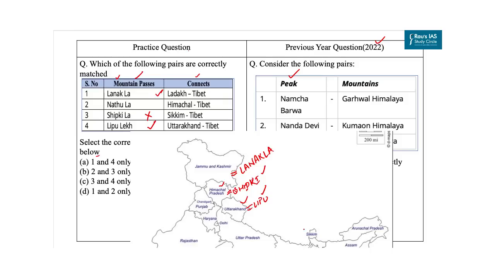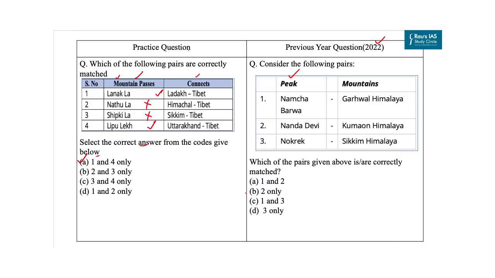And the last one is Nathula Pass. It is a mountain pass in the Dongkya range of the Himalayas between Tibet and the Indian state of Sikkim. So our second option is incorrect. So here our correct answer is option A, that is 1 and 4 only. Answer of this PYQ is option B.